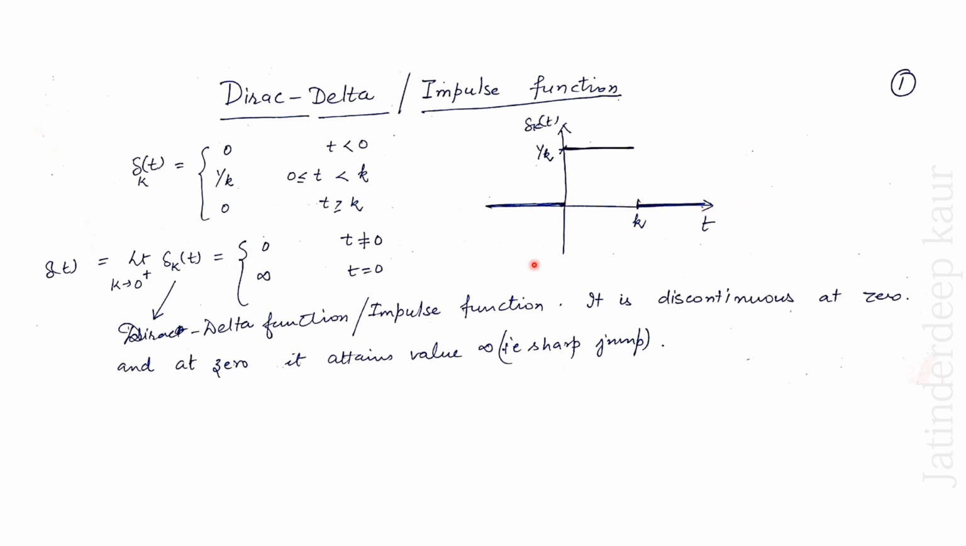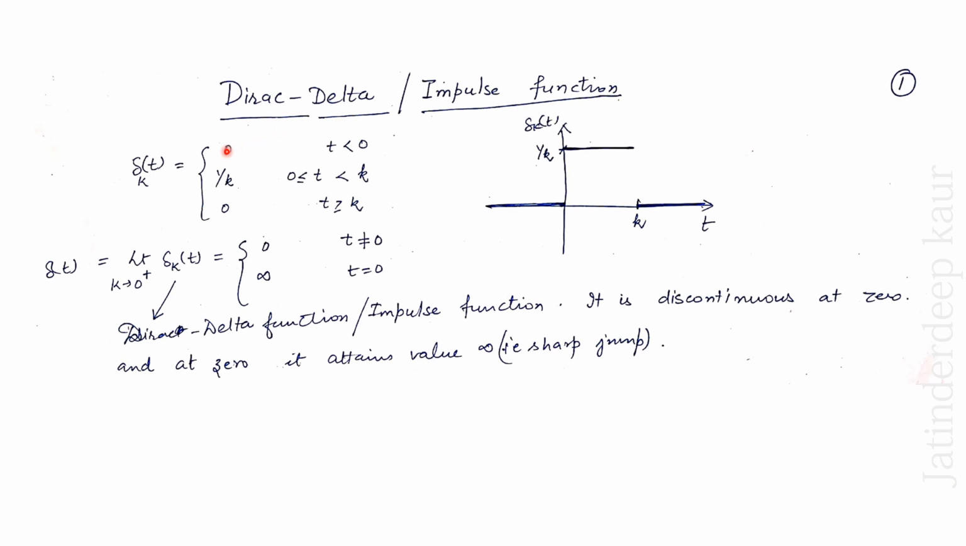Before 0, the value of the function is 0. After k, the value of the function is 0. But between this interval 0 to k, the value of the function is 1 over k. So this is a piecewise continuous function. This has discontinuity at 0 as well as at k. So whenever you take k tending to 0 from the positive side, why only from the positive side? Because our k is greater than or equal to 0.